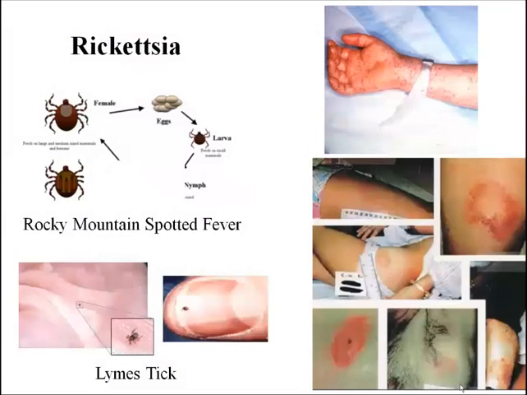Rickettsia. These are microorganisms carried by parasites. Many times we have ticks or fleas or lice carrying these diseases. Some good examples are typhus, Rocky Mountain spotted fever, and Lyme disease. Here at the bottom you see a Lyme disease tick. They are very small, so you have to really check the body closely if you're going to see those.